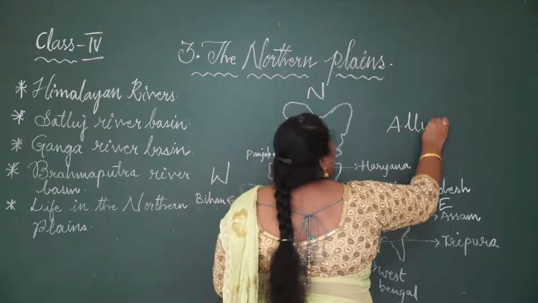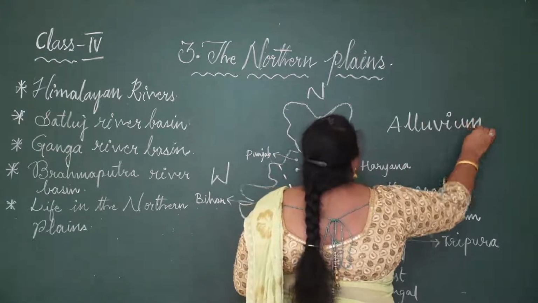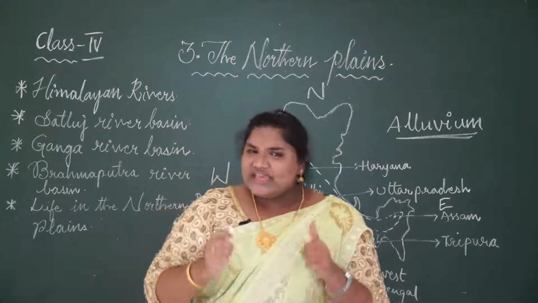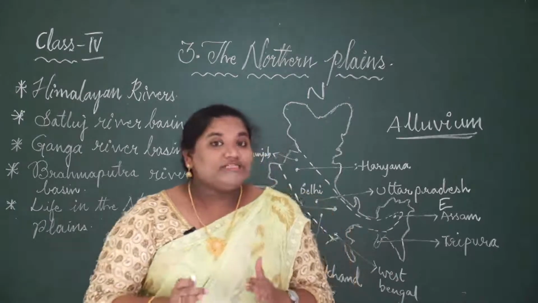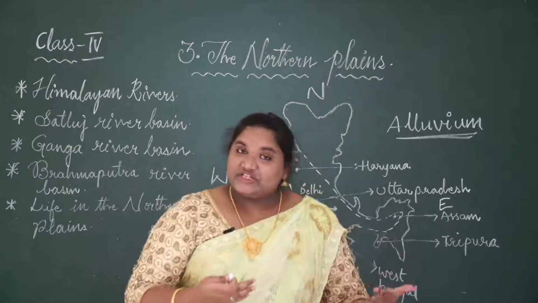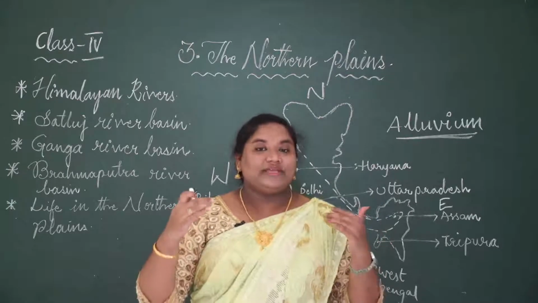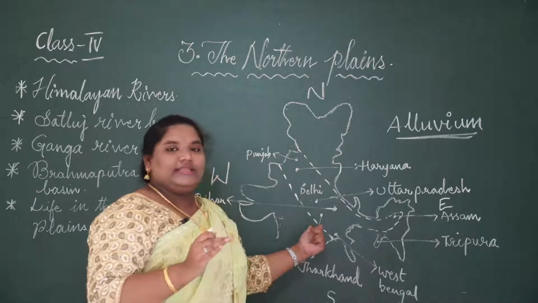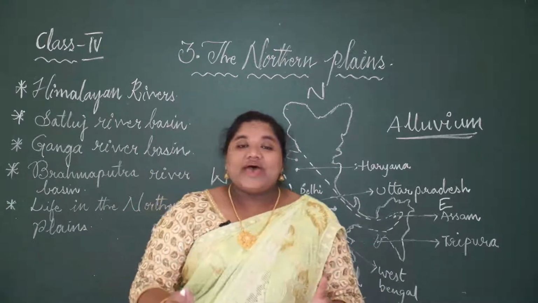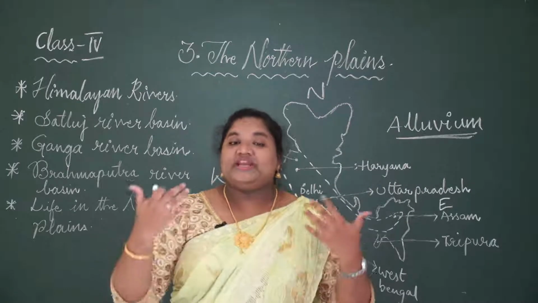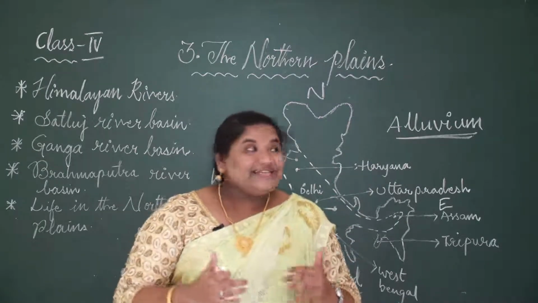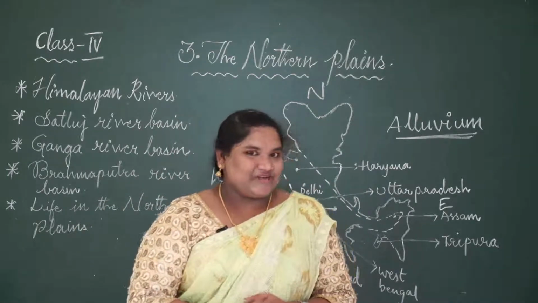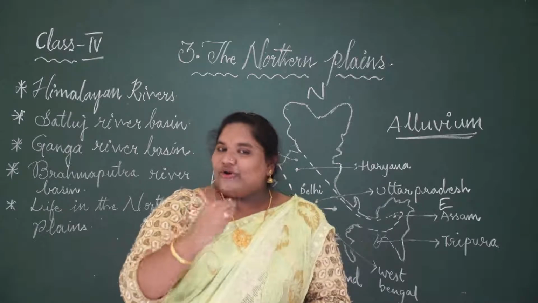What is it called? Alluvium. So this soil, alluvium soil, is fertile soil. Why is it fertile soil? Because we can use it in cultivation, we can grow plants, we can grow paddy, wheat, etc. here. That is why the plain region, the northern plain, is the place where you can have cultivation and agriculture, we can have food. That is why this northern plain also has one more name. What is it called? The rice bowl of India.